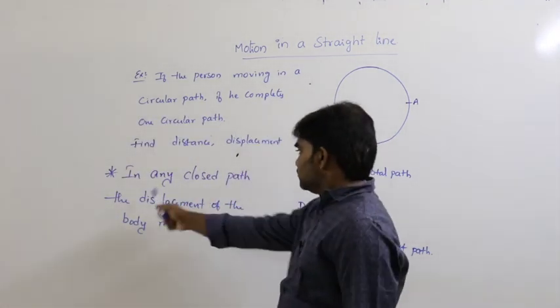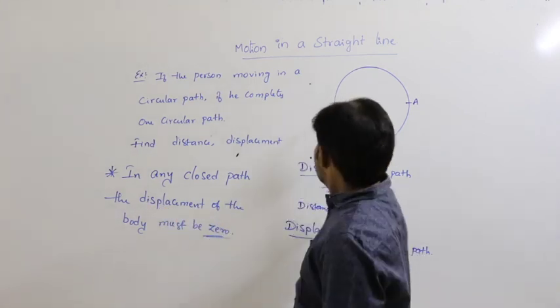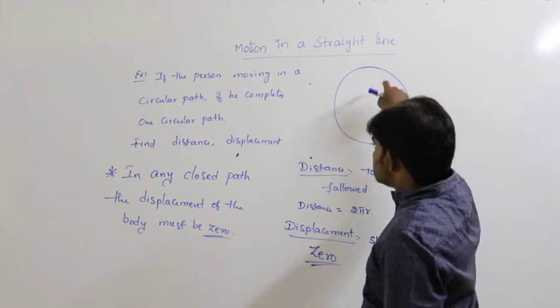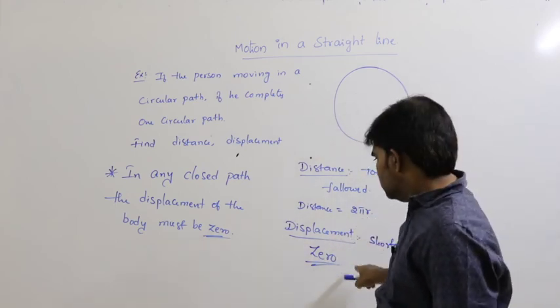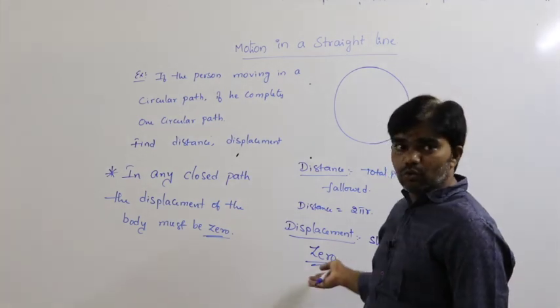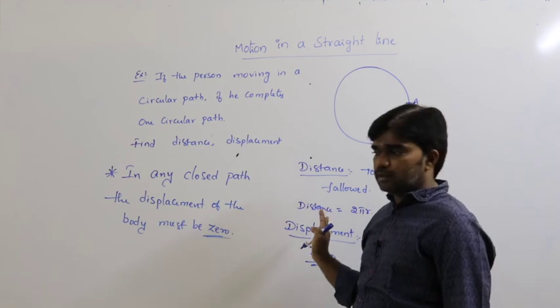In any closed path, the displacement of the body must be equal to 0. So here in a circular path, the distance travelled by the body is 2 pi r, and the displacement of the body is 0.